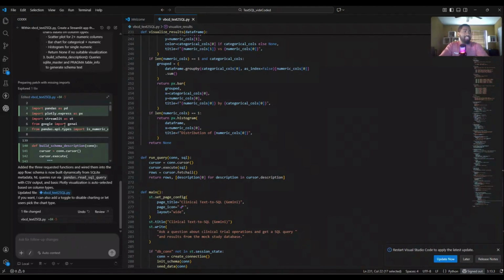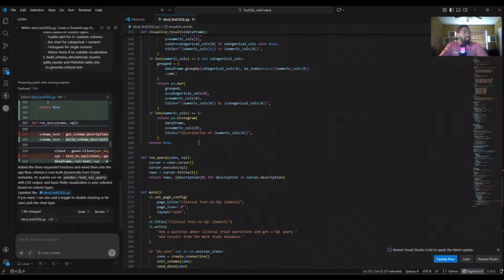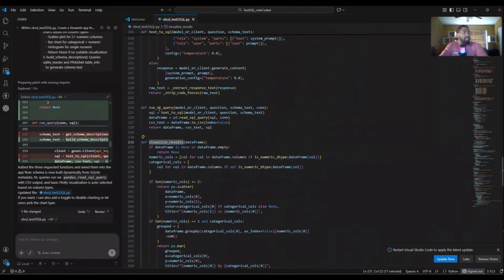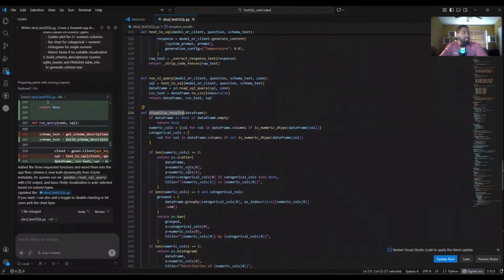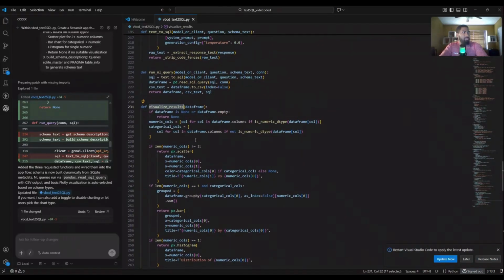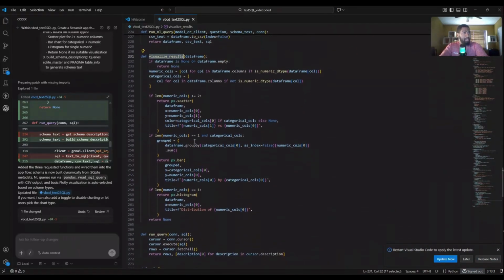Anyways, as you can see, it's added these Plotly pieces here, added the packages. I think I've already showed you guys where it's added the run NL query, visualize results functions to express the data, and then pass that data to the Plotly to then visualize that data.